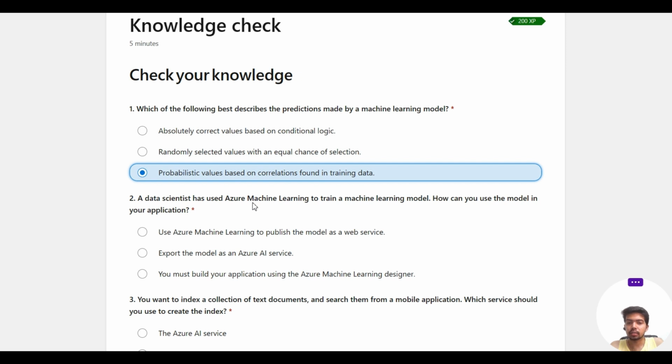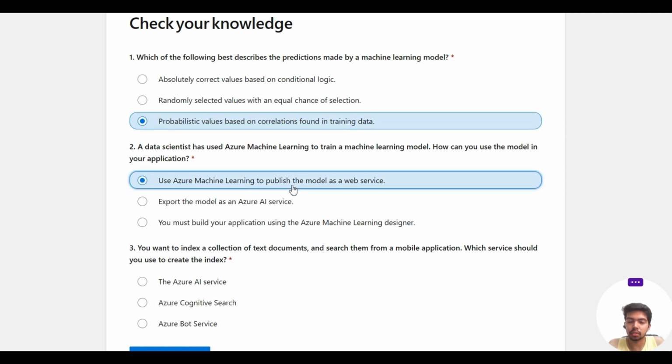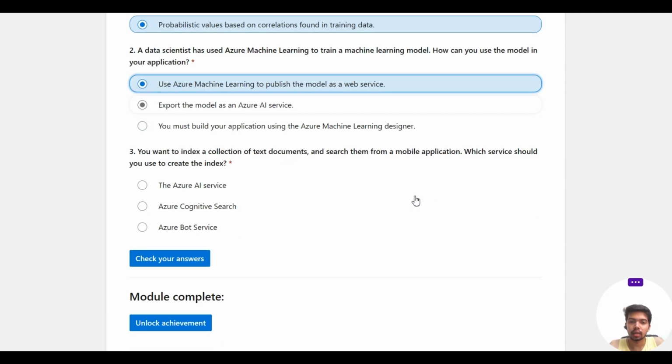A data scientist has used Azure Machine Learning to train a machine learning model. How can you use the model in your application? We can use Azure Machine Learning to publish the model as a web service, or export the model as an Azure AI service, or you must build your application using the Azure Machine Learning designer. We deploy them as a web service. Azure Machine Learning can be used to publish the model as a web service.